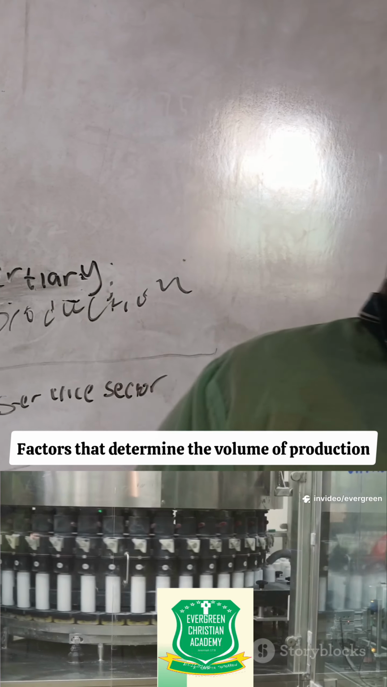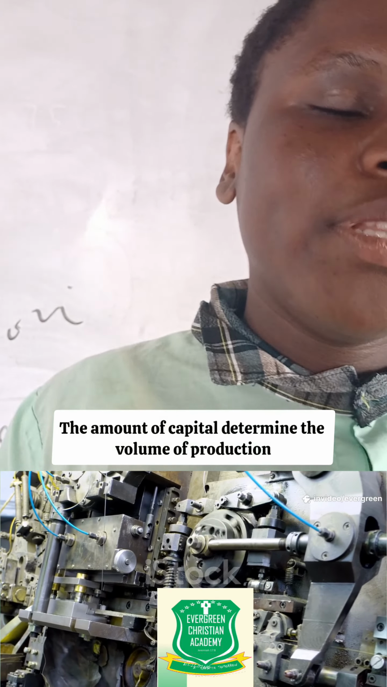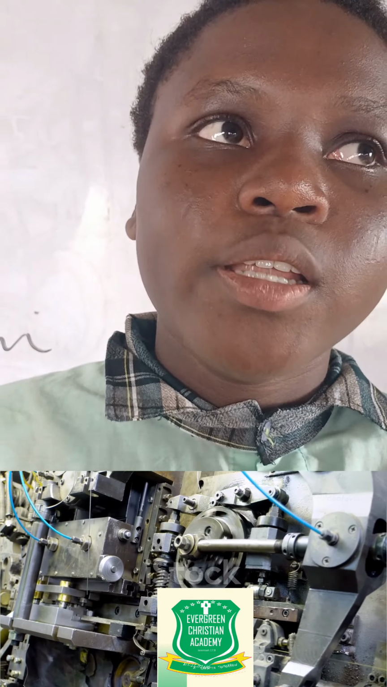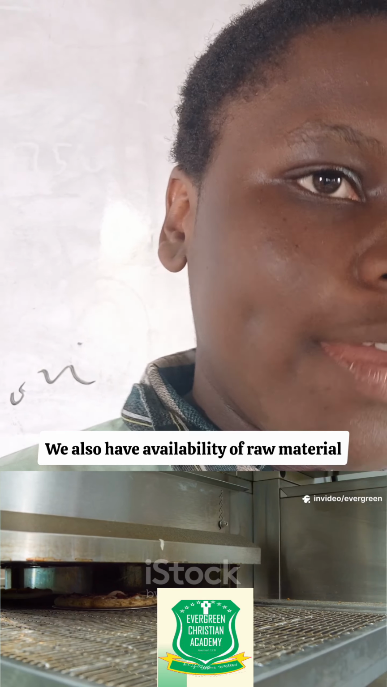Factors that determine the volume of production: we have the amount of capital. The amount of capital determines the volume of production. The greater the amount of capital, the higher the volume of production. We also have availability of raw material, the market size, and the level of technology.